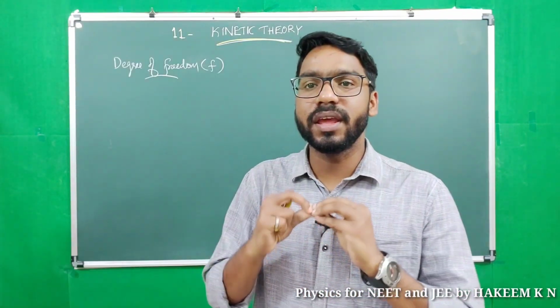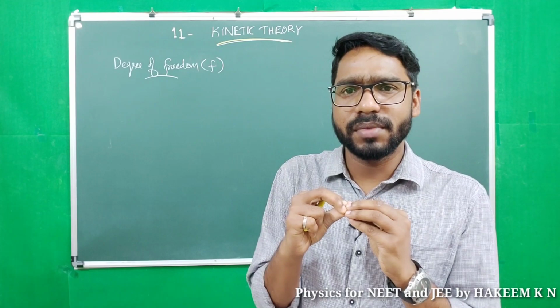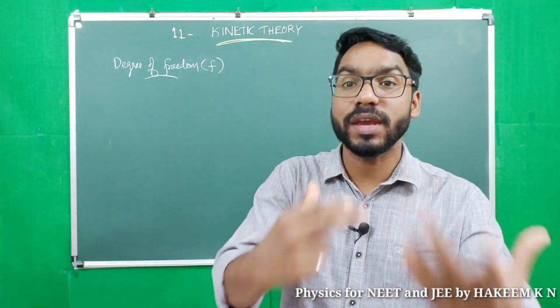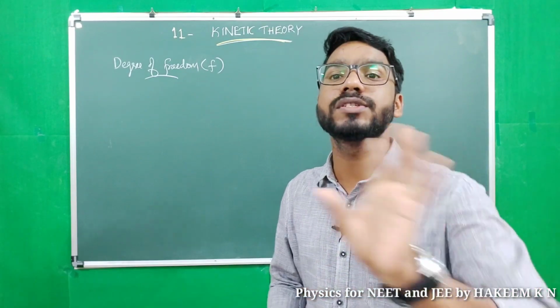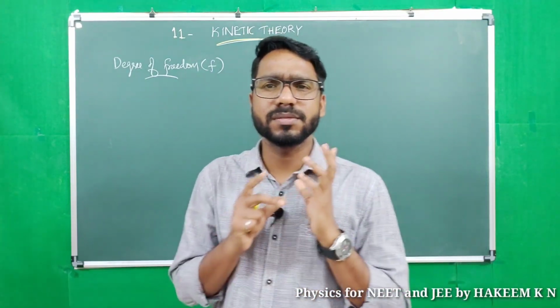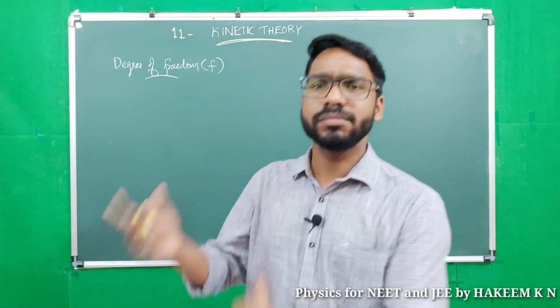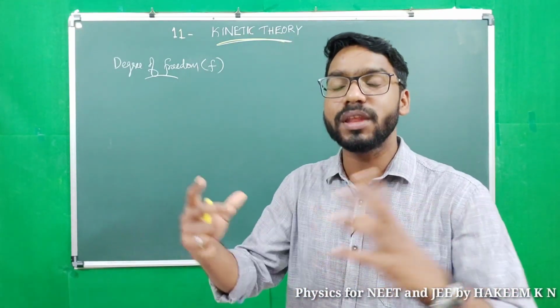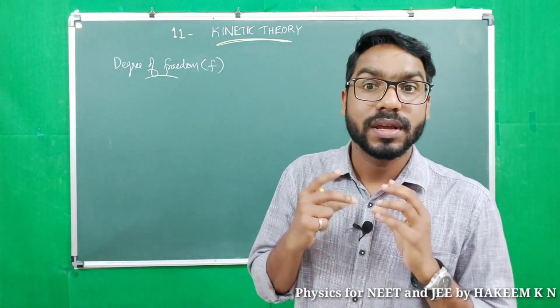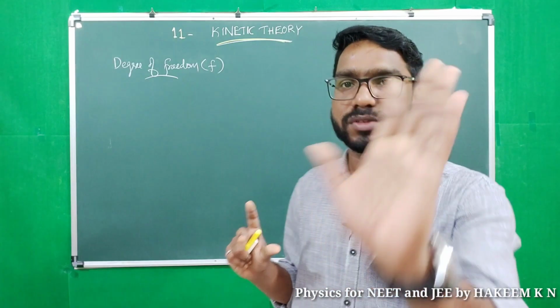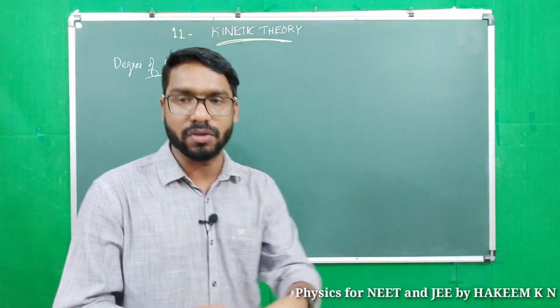Next reading, degree of freedom. Degree of freedom means the number of independent ways or independent modes of energy. That means by knowing the degree of freedom, we will understand through how many ways a gas molecule gets energy. Number of independent ways of energy, that is degree of freedom.